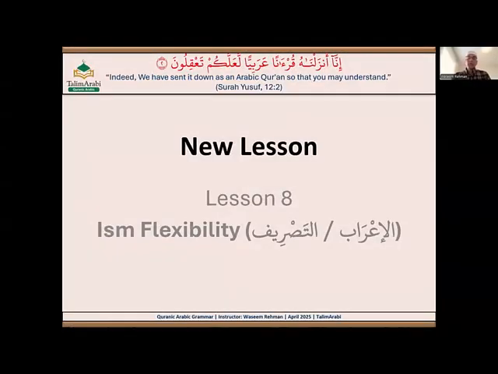This is also our topic, which is basically for i'rab or status. So like that, dammatan, fathatan, kasratan, right? So the light and heavy discussion was also for i'rab, and this ism flexibility is also basically based on i'rab. So we are talking about the flexibility of i'rab, and i'rab is on the ism, right? So we can say ism flexibility, but basically we are learning i'rab, or you can say status, the properties of any status. So light versus heavy is also the property of i'rab, and flexibility is also the property of i'rab, or we can say tasrif as well.